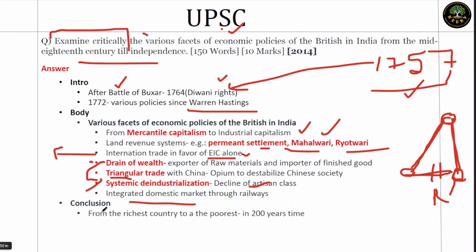What was the aftermath of all this? The aftermath was that India, from being the richest country before the advent of the British, became one of the poorest countries in the world, with one of the largest poor populations in the world, in 200 years' time, which is mid 18th century to the time of independence, that is 1947. So the aftermath will complete this. We'll start with the beginning and end with the aftermath, and in between we'll explain the process. So that's the answer. Thank you for listening.